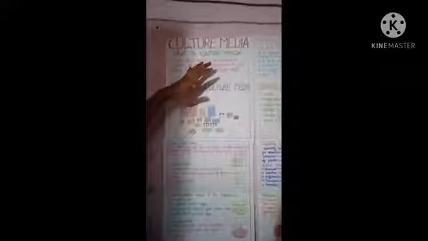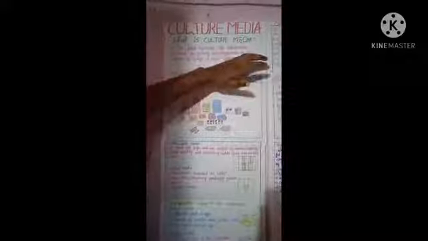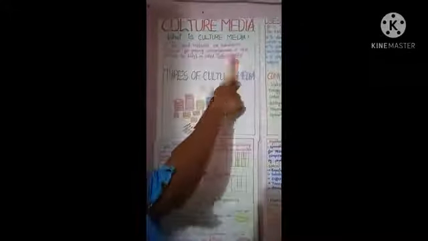Today I am going to explain what is culture media and types of culture media. Let's see what is culture media. The food material or substances required for growing microorganisms in vitro is called culture media. In vitro means outside the body.